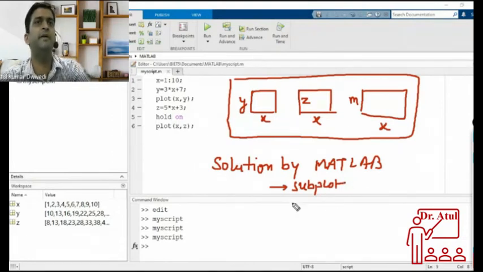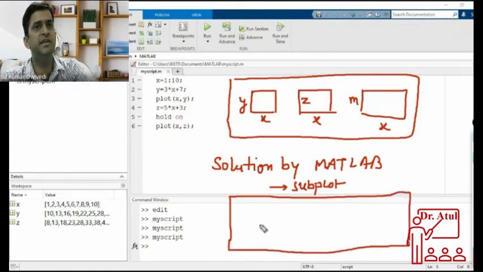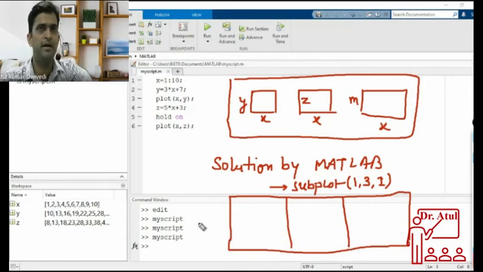In this subplot command, MATLAB considers a single figure window first. Then if you want to have three plots in a single window, you have to write 1 and 3. It means 1 row and 3 columns, and then which place you want. Here I want a division of 3, so 1 row, division of 3. Therefore this is 3.